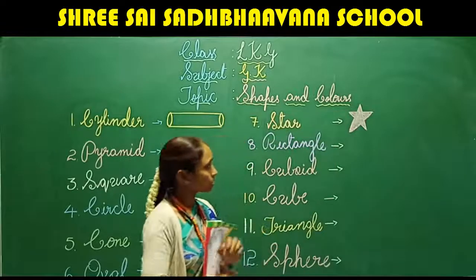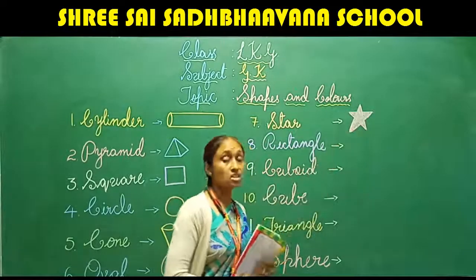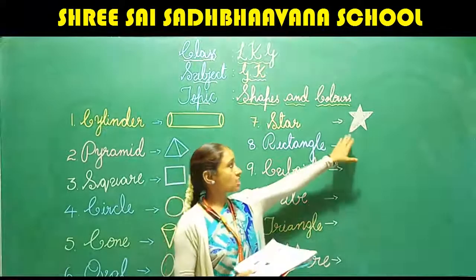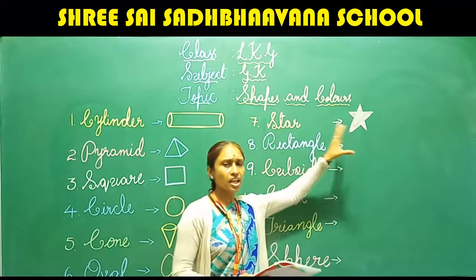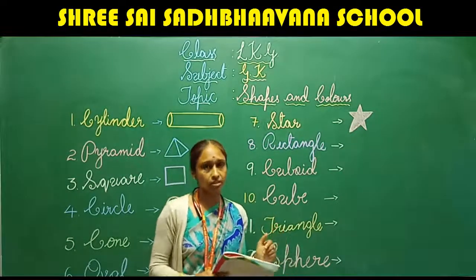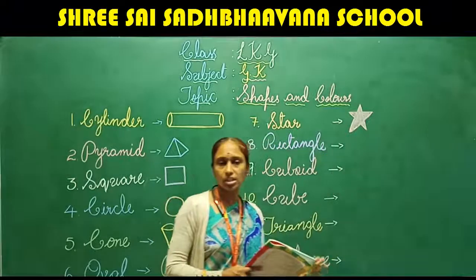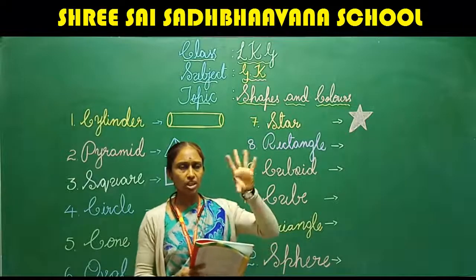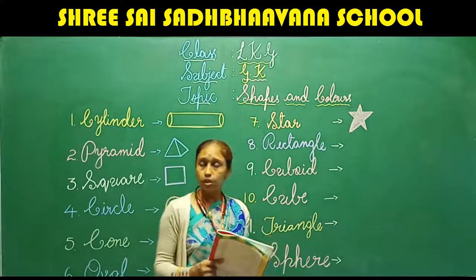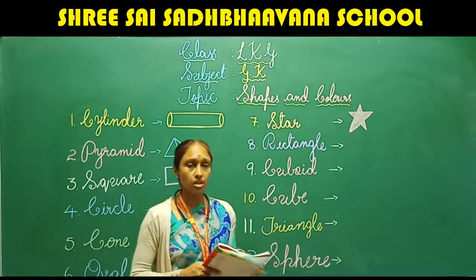Okay, what shape is this? Yes, this is star. Where can we see stars? Yes, we can see the stars in the sky. They will be twinkling. When they twinkle, is it day or night? Yes, during night, many stars you can see in the sky. They will be twinkling like this. Okay, can you count the stars in the sky? No, because we have many stars. We can't even count that.